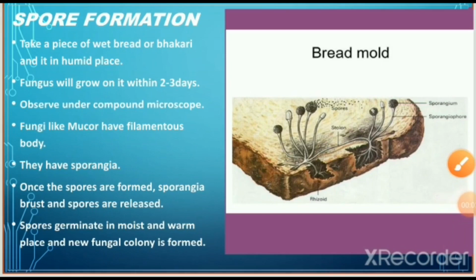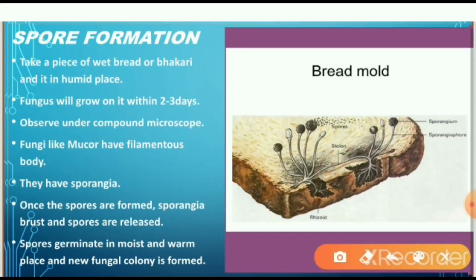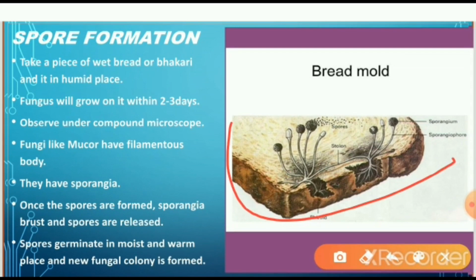Asexual reproduction in multicellular organisms. The last one is spore formation. Now with the figure we'll see first. Here you can see a bread piece. This bread piece has been kept for 2-3 days in a humid place and fungus has grown on it.